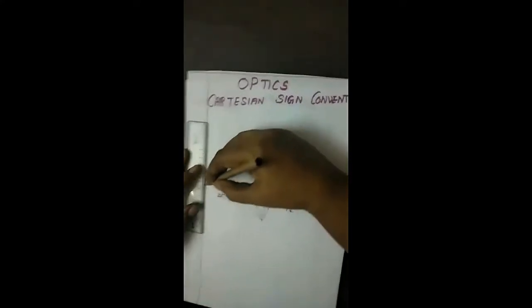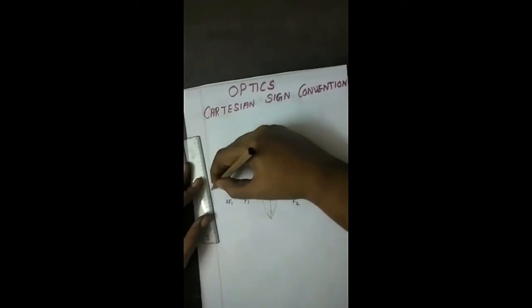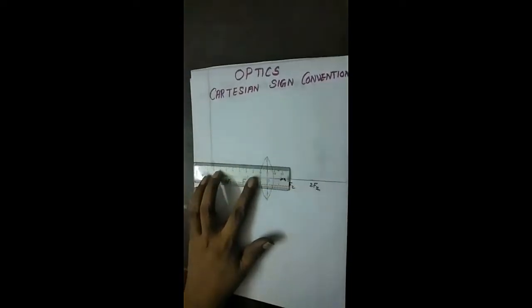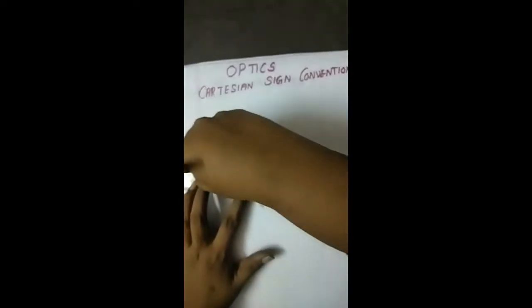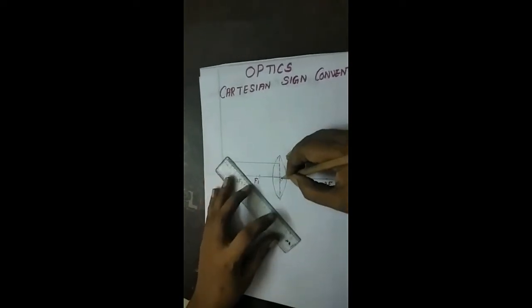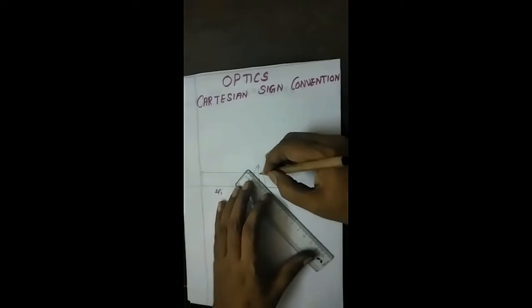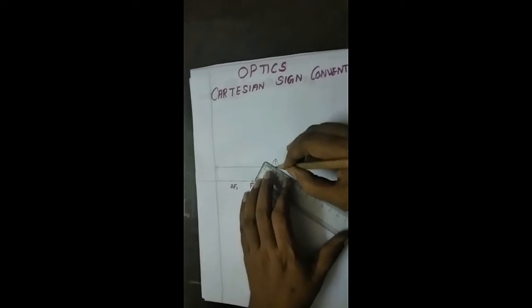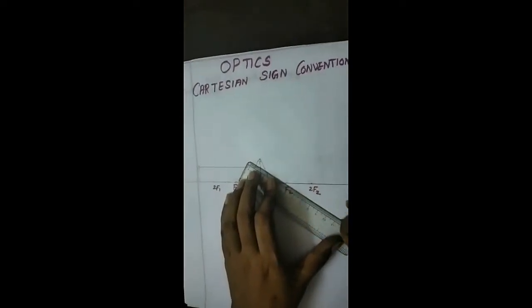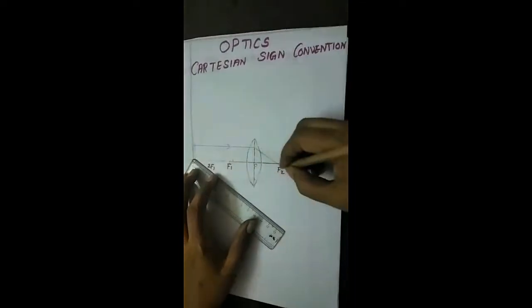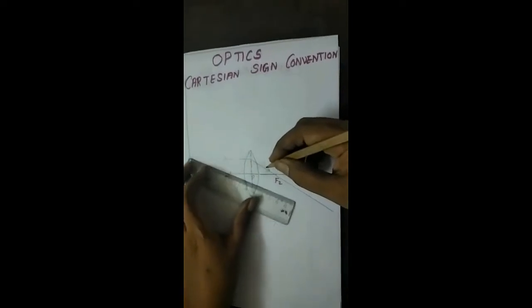Now we should place the object on the left hand side. Yes. A ray travels along the direction of the light. On reaching the lens, it bends towards the normal, then passes through the focus. Next, we must draw the arrow mark. The arrowhead is important.